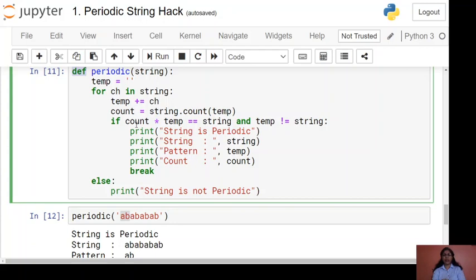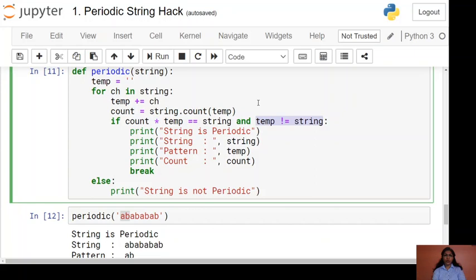We have added another condition in our if statement: temp is not equal to string. This means if our for loop reaches the last element, temp becomes our string and count becomes 1. So 1 into temp becomes the string. So we have to implement this condition that temp should not be the string.